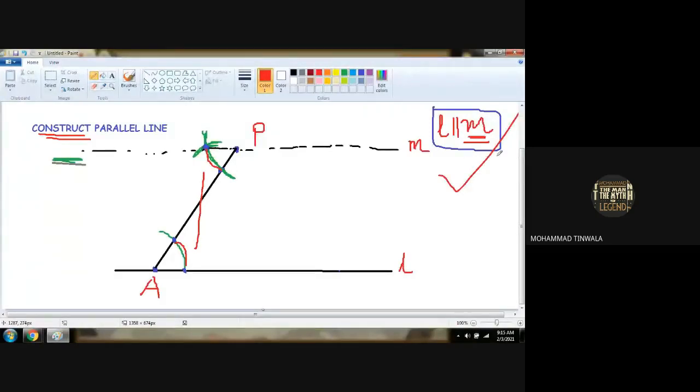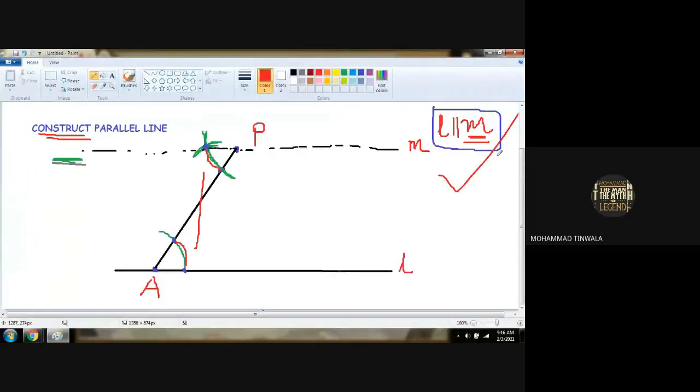Anybody has any doubt with the construction of parallel lines? Yes, sir. Anybody has any doubt while constructing parallel lines? No, sir.